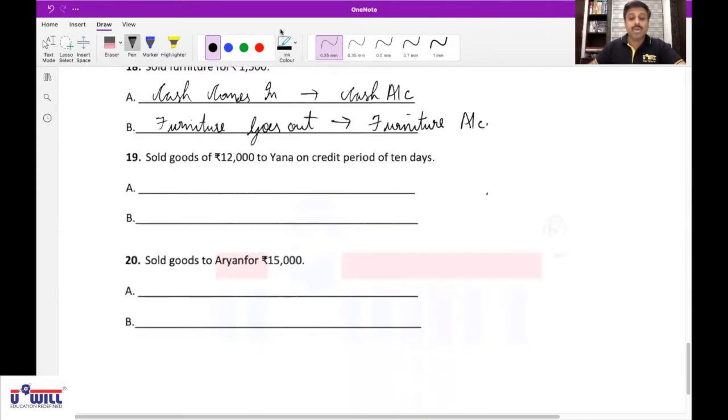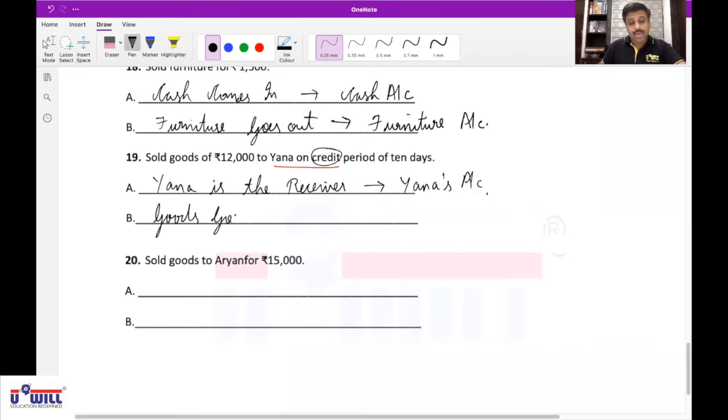Then sold goods of 12,000 to Yana on credit period of 10 days. Sahil? Yes, sir. Sir, Yana is the receiver. Yes, it's a credit transaction. First of all, the name Yana is given and credit period is also mentioned. So Yana is the receiver, affects Yana's account. And goods goes out, so affects sales account.